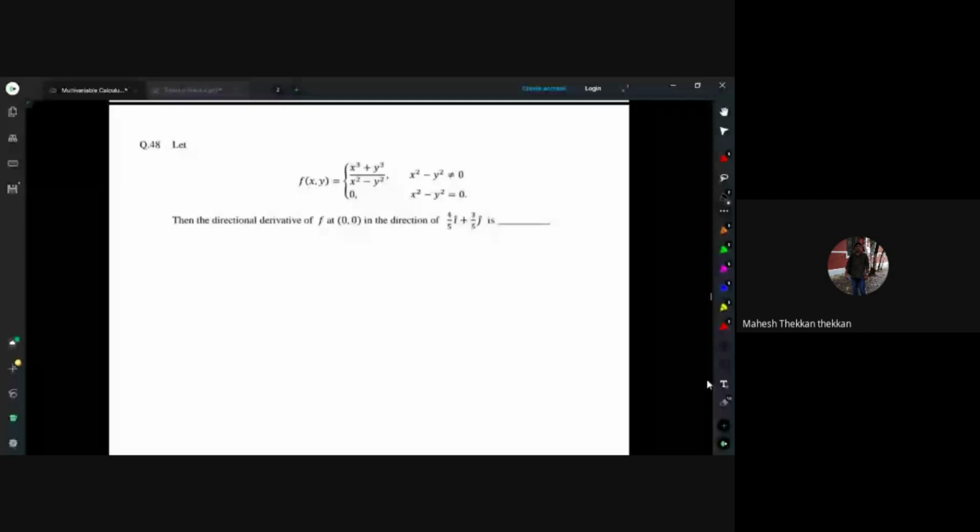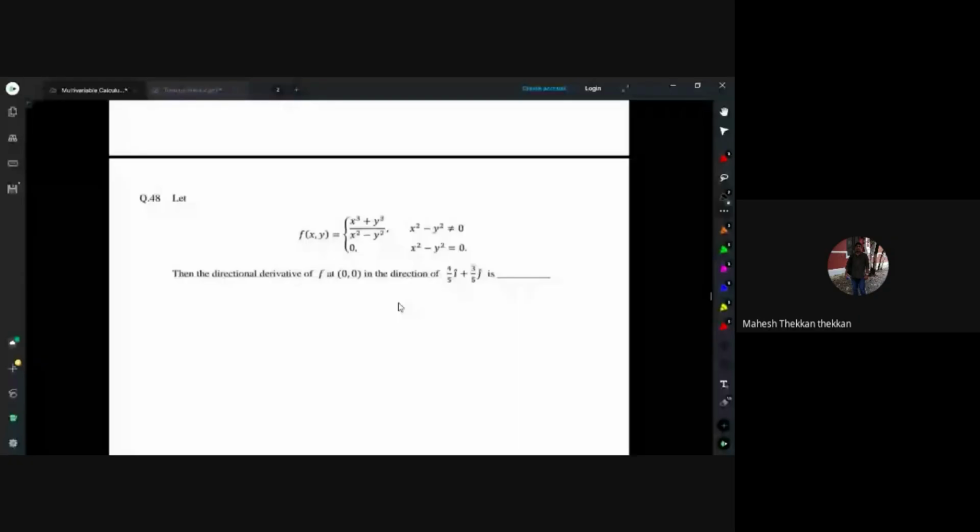Okay, fine. I can do it, but I think you tried. It is the same question, using the definition of the directional derivative. I already showed one example of how to find the directional derivative.